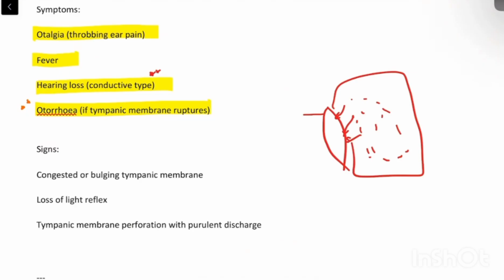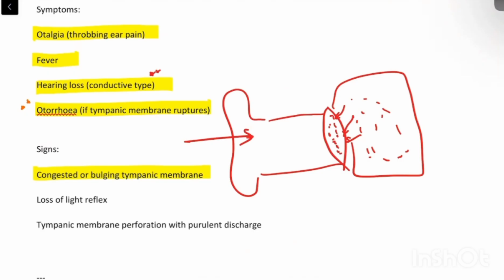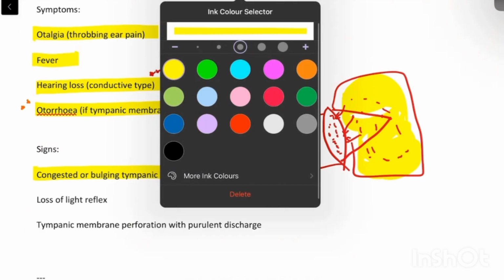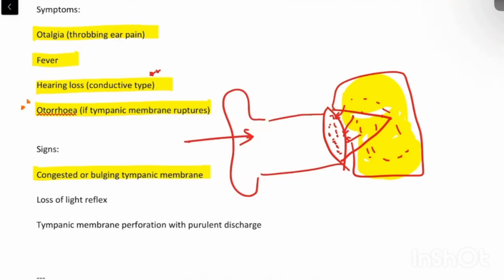So when we visualize this tympanic membrane from the external auditory canal, it will appear red, cartwheel shaped. Because of this, it is called a congested or bulging tympanic membrane. And as we all know, in the stage of tubal occlusion, there will be retraction of the tympanic membrane. But as the fluid gets accumulated here and the secretions pile up, that will lead to a bulging tympanic membrane. So the tympanic membrane will start bulging outwards.